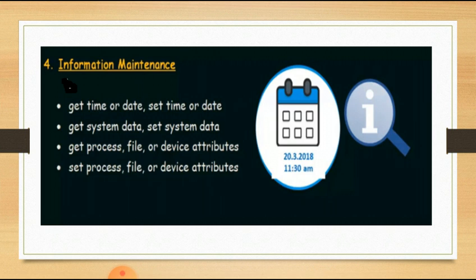Whenever a process is going to be executed, there is a particular time and even the date. So for that we need to use get time or get date, or even we may set the time and the date. So these are certain examples of information maintenance.